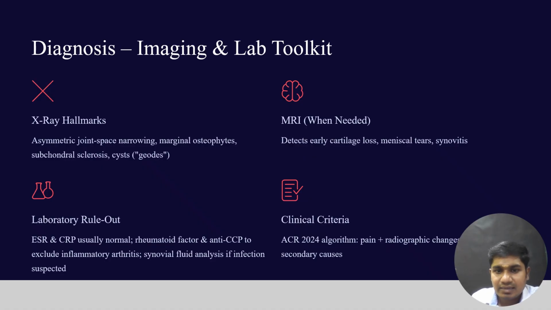What do the clinical criteria mean? The ACR 2000 algorithm: pain and radiographic changes, and excluding secondary causes. These are the diagnosis of osteoarthritis. First, we do the X-ray, the hallmark, and the MRI when it is needed, the laboratory rule-outs, and the clinical criteria.